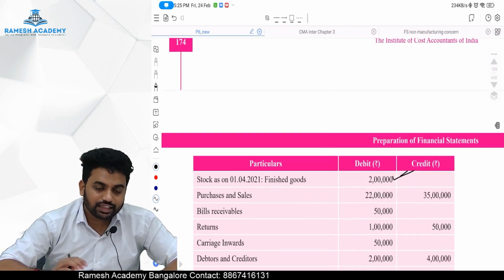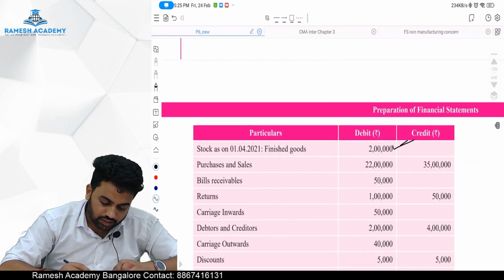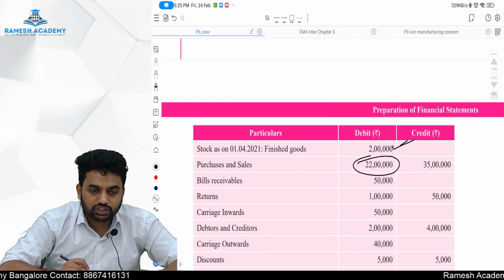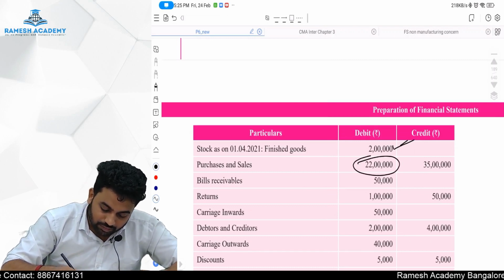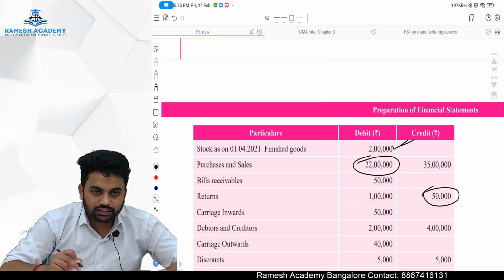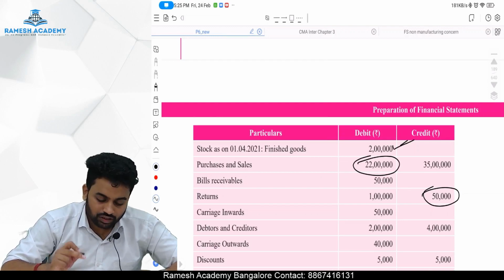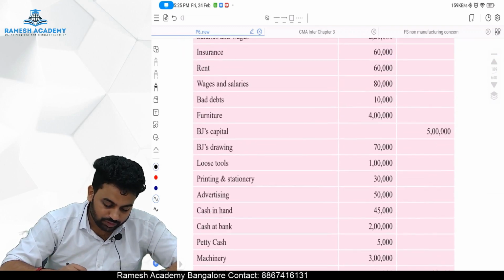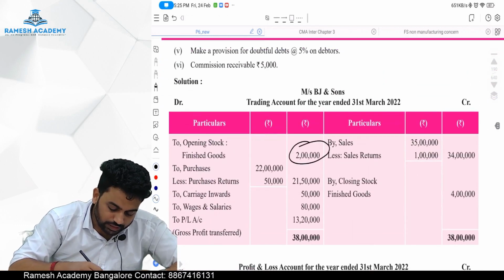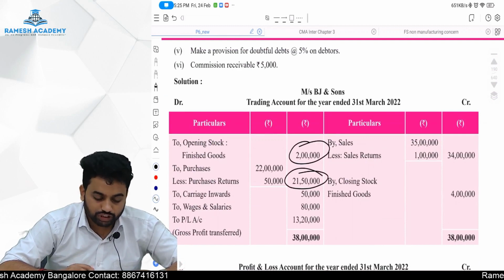Later there is a purchase of 22 lakh rupees. At the same time there is a return of 50,000 rupees. Purchase of 22 lakh, return of 50,000. So to purchases: 22 lakh minus returns 50,000, which will be 21 lakh 50,000 rupees. To opening stock 2 lakh rupees, to purchases 21 lakh 50,000 rupees.